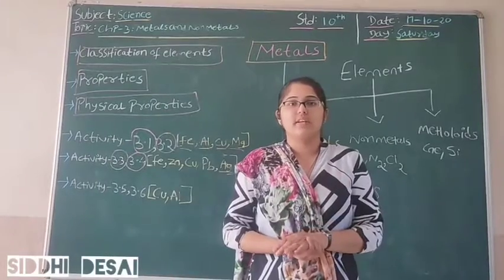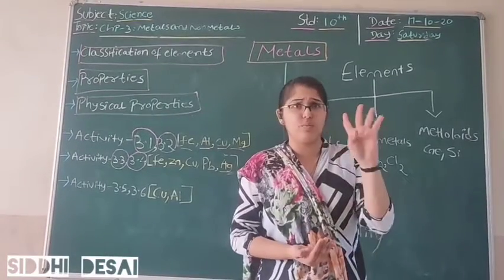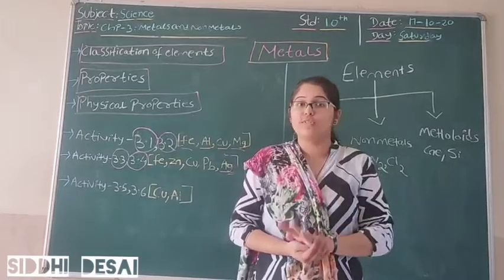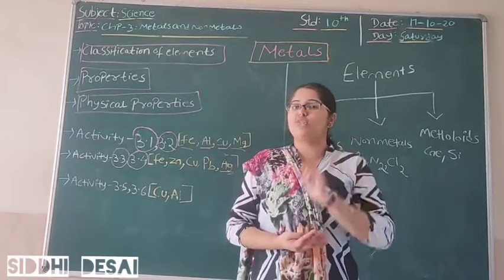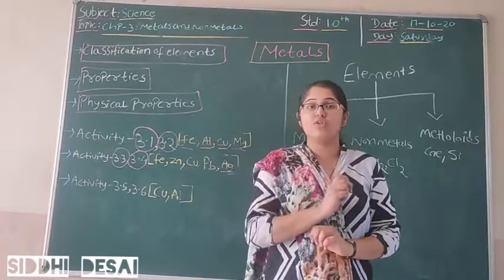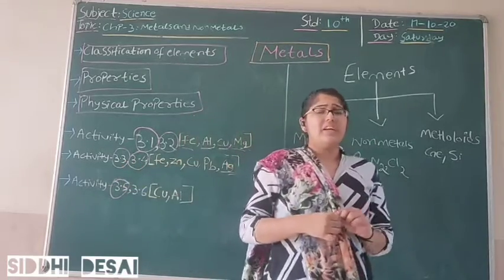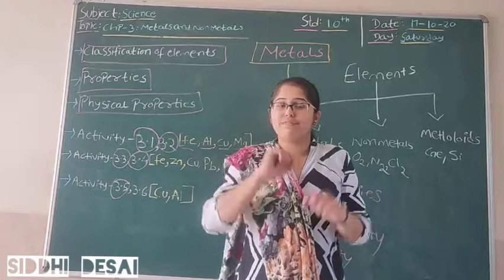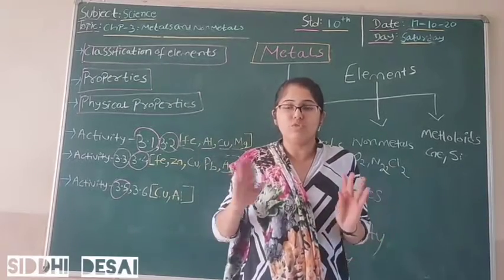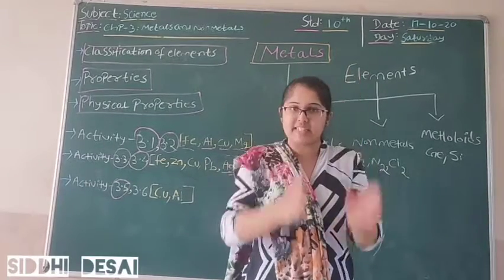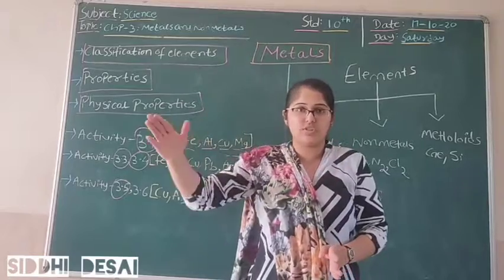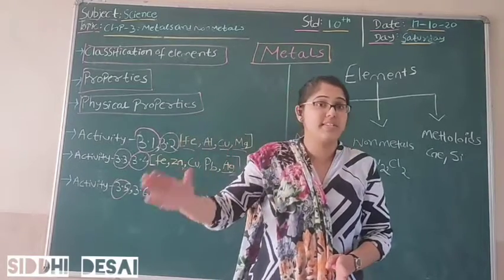So students, in the previous video we have seen four properties. Now we are going to see the next two properties, that is, activity number 3.5. For this we need some arrangements. I am making a list of the apparatus we need for this experiment.